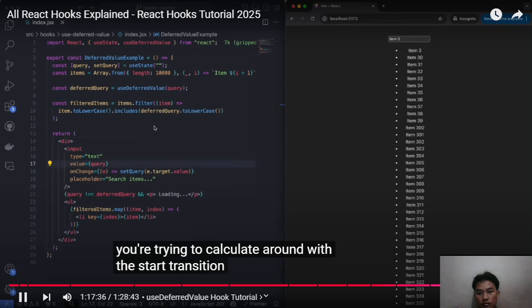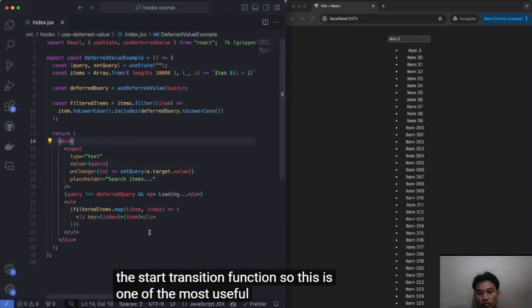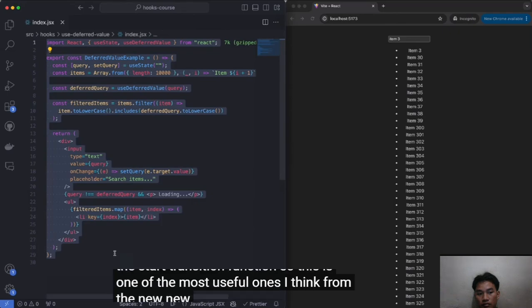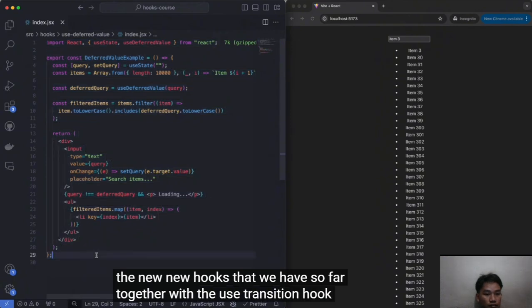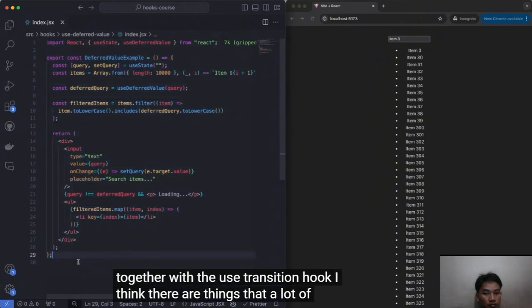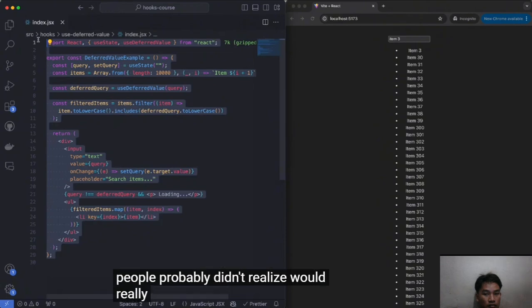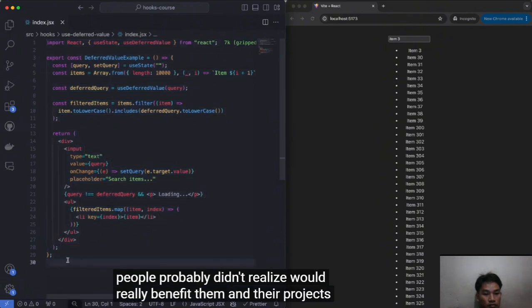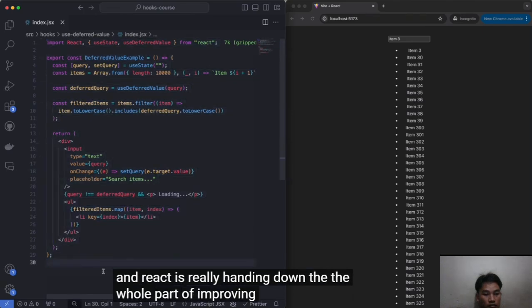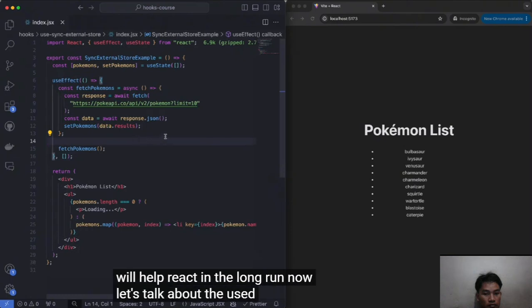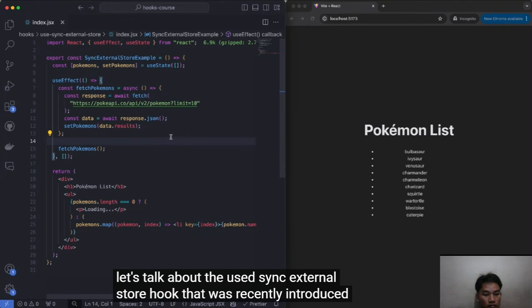the startTransition function. So this is one of the most useful ones, I think, from the new hooks that we have so far, together with the useTransition hook. I think there are things that a lot of people probably didn't realize would really benefit them and their projects, and React is really handing down the whole part of improving performance, because that's definitely something that will help React in the long run. Now let's talk about the useSyncExternalStore hook that was recently introduced in React 18.